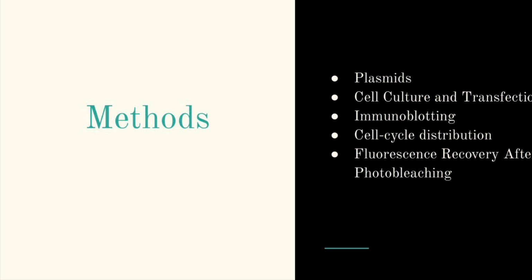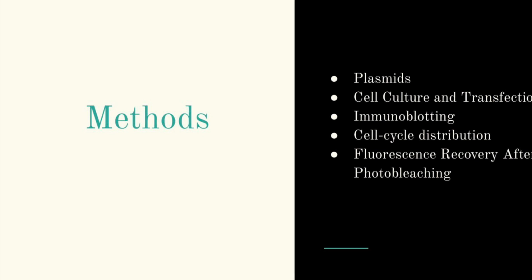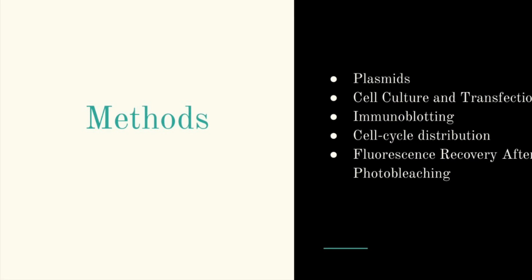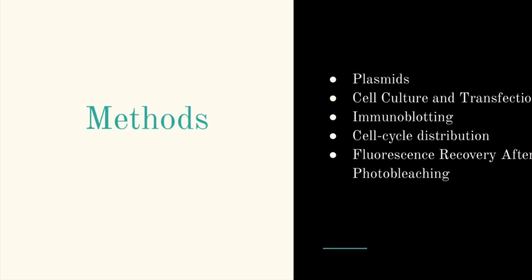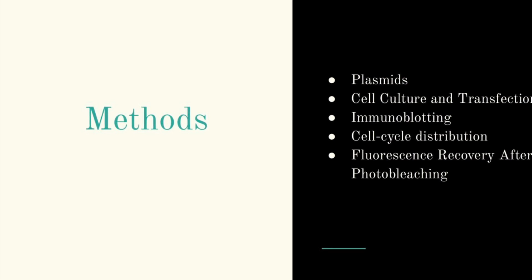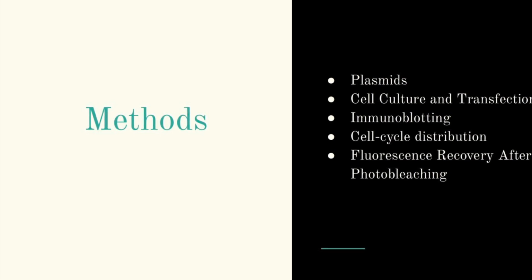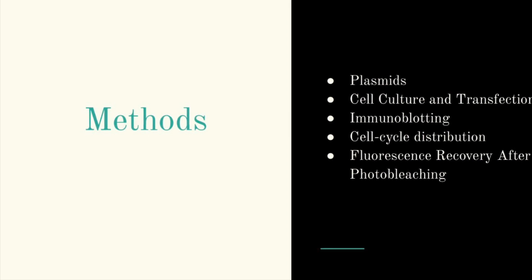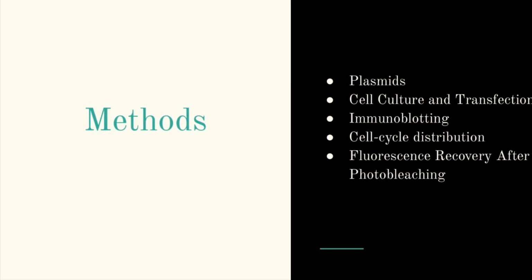Fourth, cell cycle distribution. The cell cycle's most basic job is to duplicate the enormous amount of DNA in the chromosomes and then divide the copies into two genetically identical daughter cells. DNA flow cytometry was used to evaluate the distribution of cells in the G1, S, G2/M cell cycle phases. The cells were extracted and then fixed for 1 hour in cold 70% ethanol in the presence of RNase A. Samples were washed in phosphate buffered saline and stained with propidium iodide.